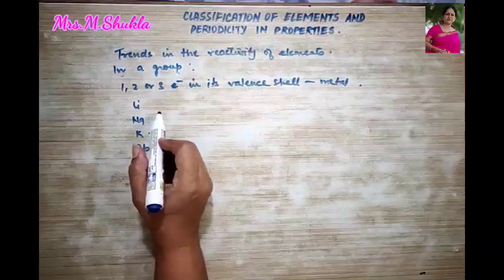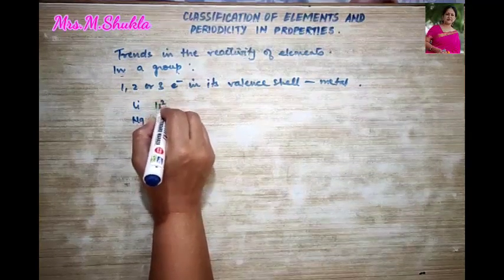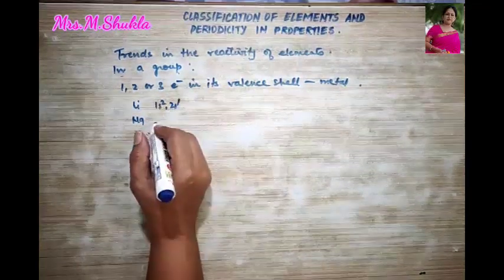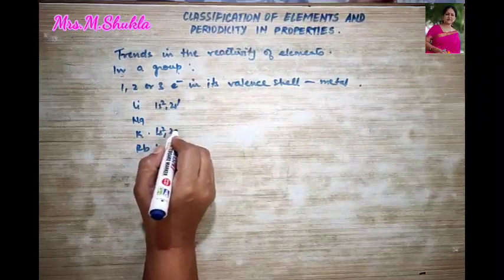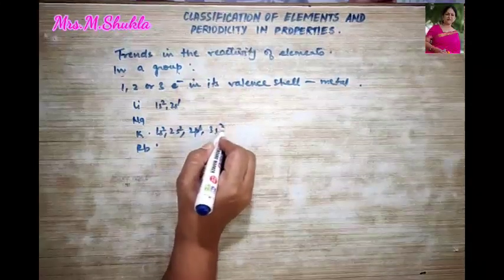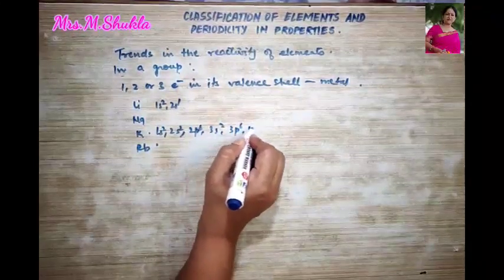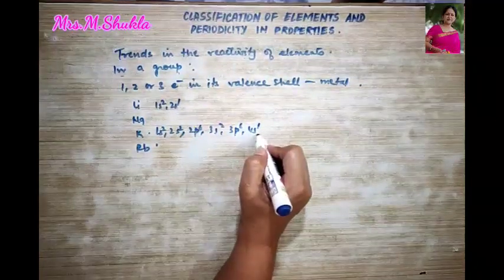Lithium, whose configuration is 1s2 2s1, potassium will be how much? 1s2 2s2 2p6 3s2 3p6 4s1. It contains 1 electron in its valence shell.